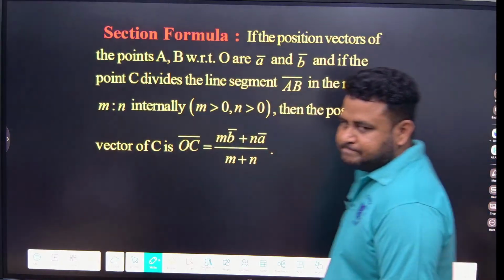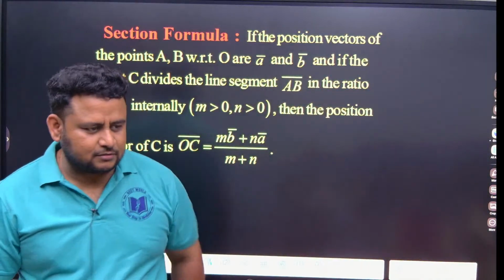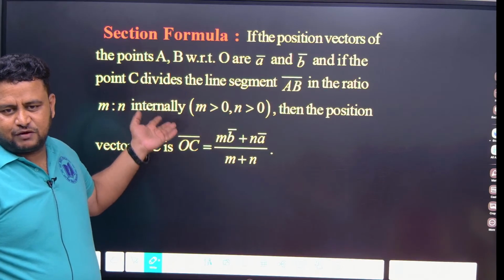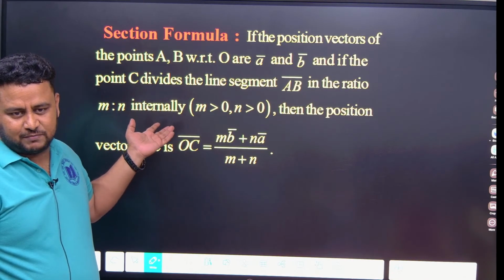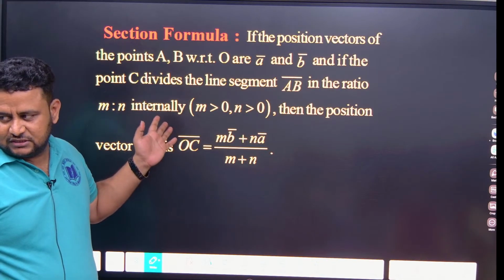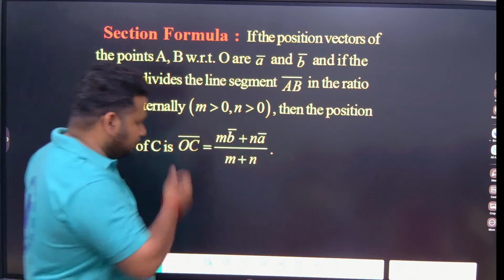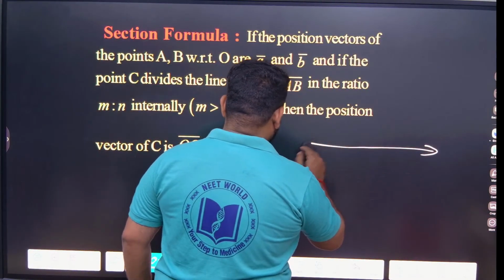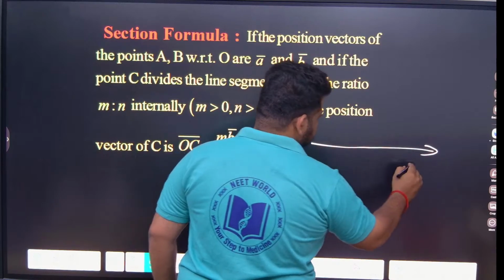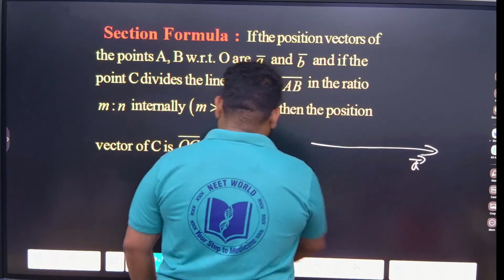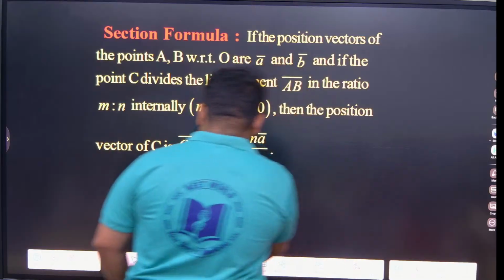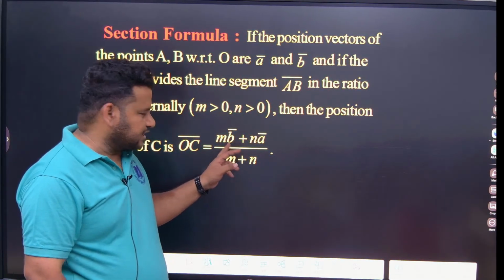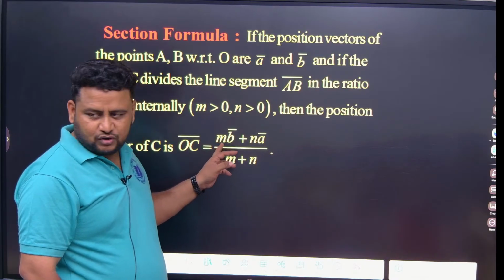Section formula. Ma'am, you are understanding? Okay. Section formula is the same as what you study in geometry. Same thing here also in vectors. Suppose, no need to write down. So see here, vector A and B are divided by a point. That point is dividing it in the ratio m is to n.